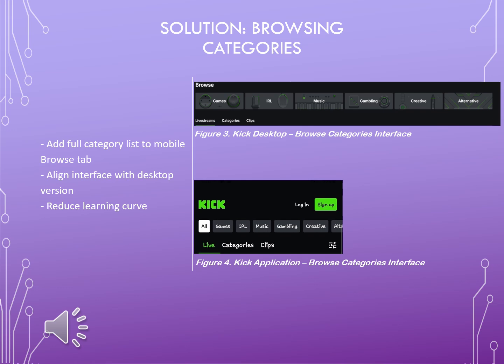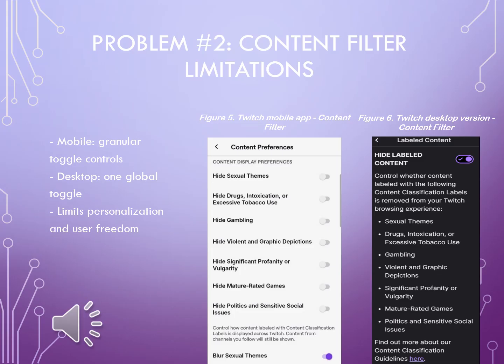Now, we move on to the second issue that we observed during our evaluation. Another issue that we have seen is that Twitch allows users to control the content they see, but only on mobile can users toggle specific categories, like mature rated or drug related streams. However, on desktop, users are limited to a single all or nothing toggle, which lacks flexibility. This contradicts the user freedom heuristic, and it reduces the ability for users to personalize their experience, especially for those using Twitch primarily on a desktop. So, how can we solve this?